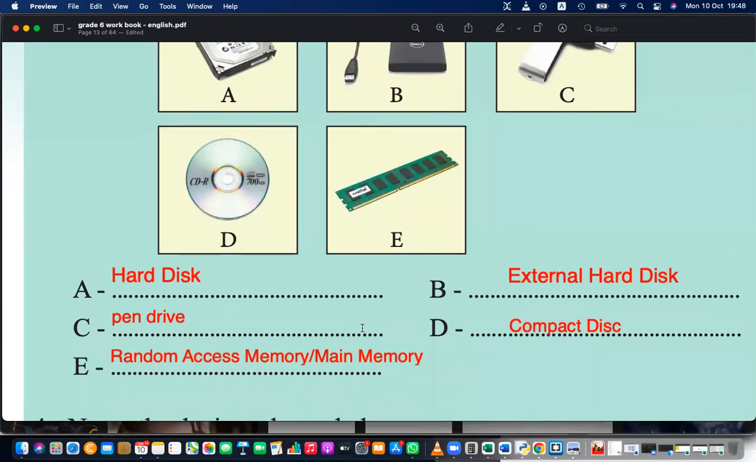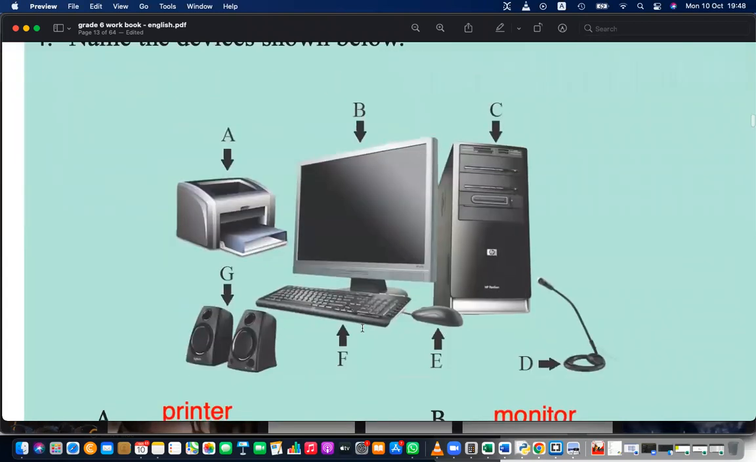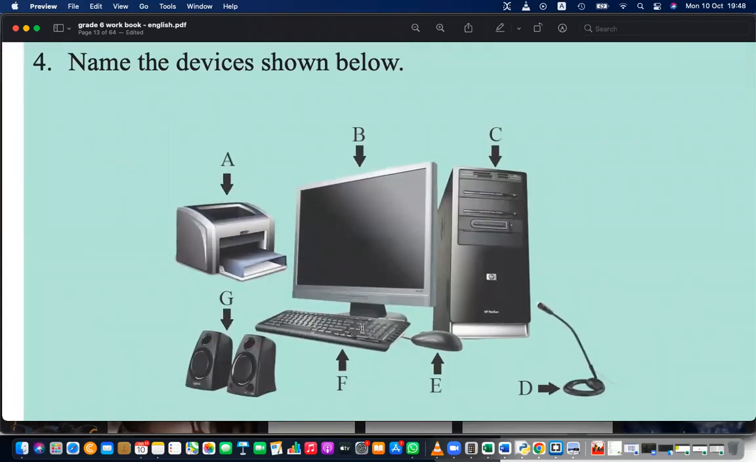Okay, next part. If you don't know anything, you can write that down now itself, right? You have to identify components in the computer. So what are the components in this computer? A. Printer. Exactly, A is the printer. B. Monitor. C.